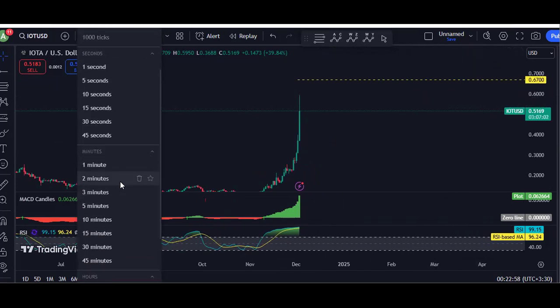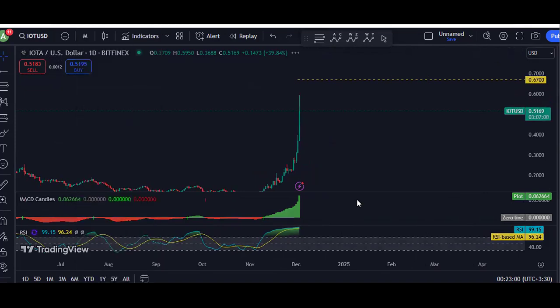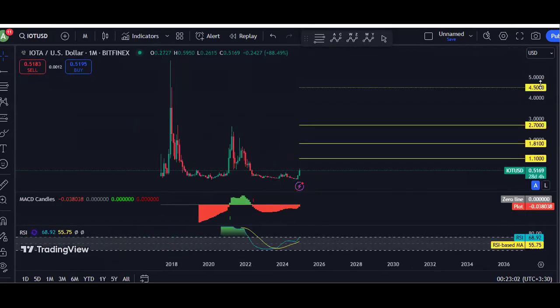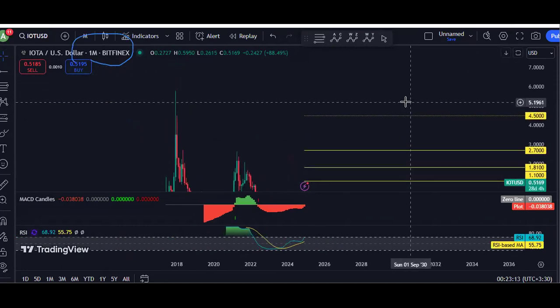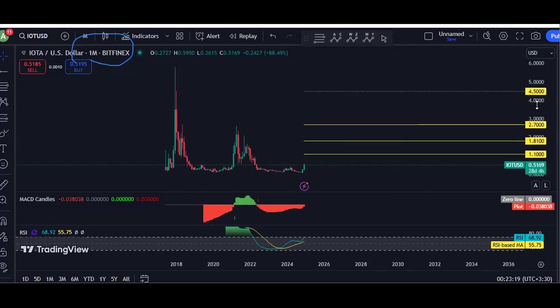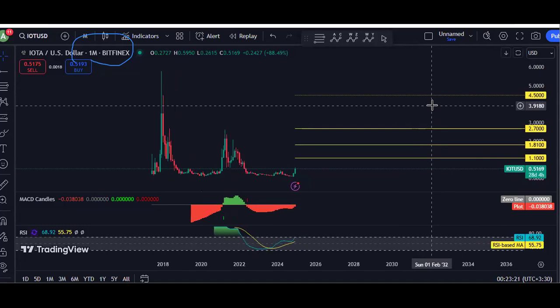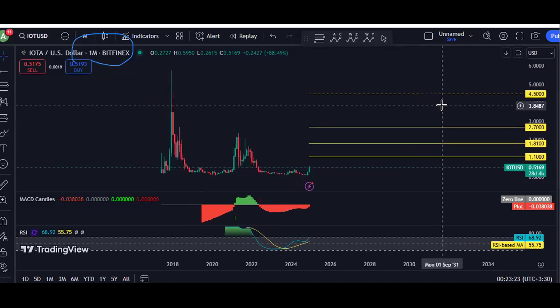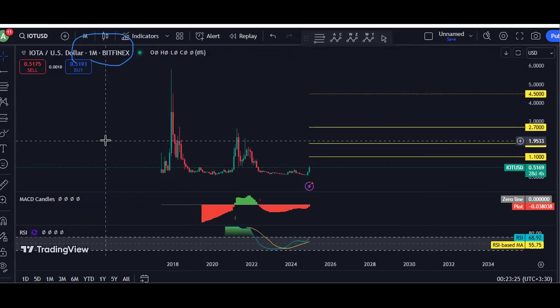Anyway, we start with the higher time frame. We want to see what we are looking for and at least the resistance we want to see the breakout of. First thing, if we look at the chart for Bitfinex, the all-time high here we can see is somewhere around 5.75 or 5.8. And some of the charts don't have any details before 2020.